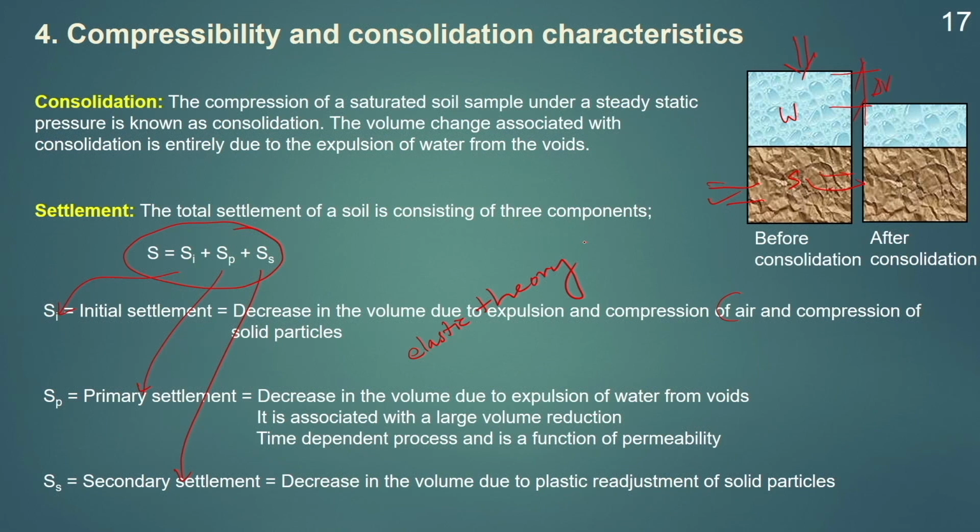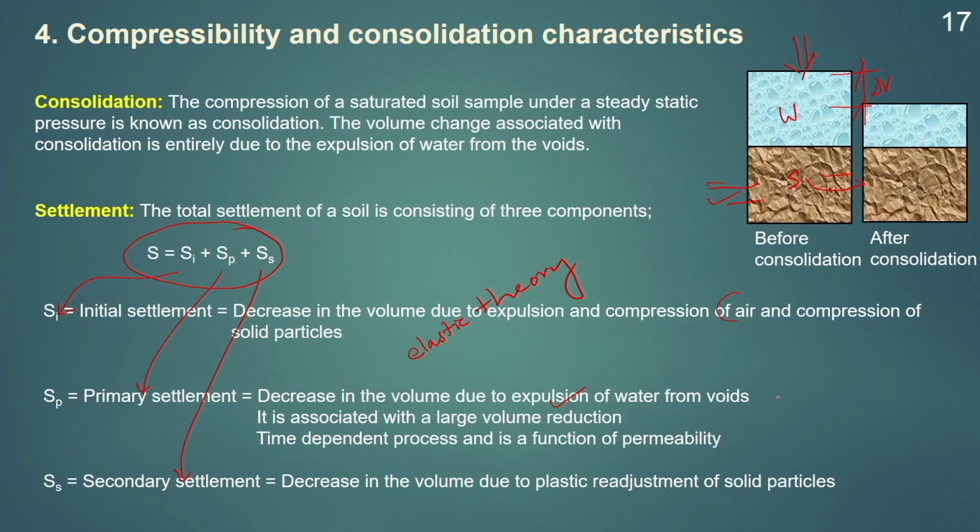Once the initial settlement is over, next comes the primary settlement of the soil. During the primary settlement, a large volume decrease will take place, and this volume decrease will take place only because of the expulsion of the water. This process is associated with a large volume reduction and is a function of permeability.